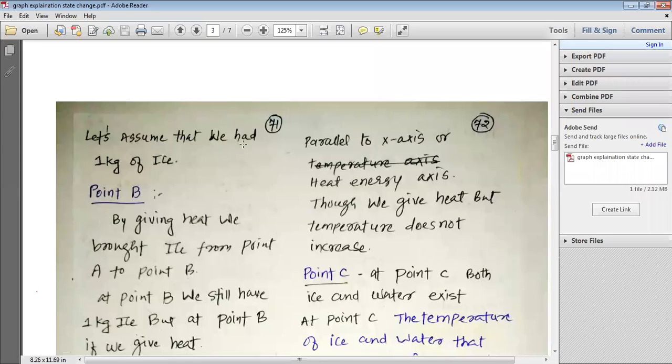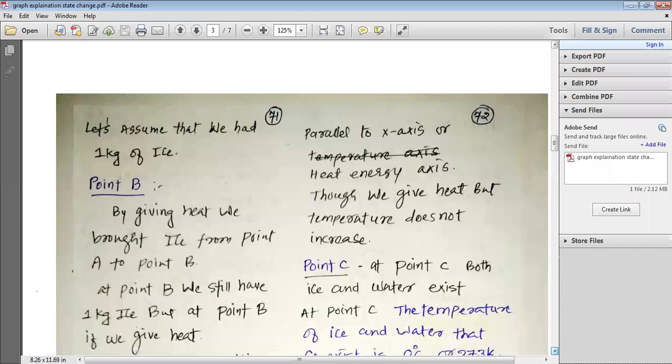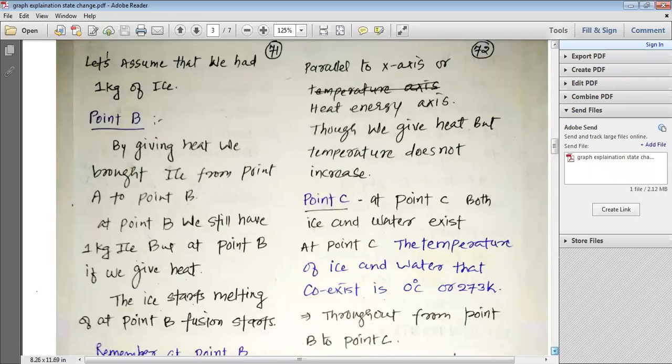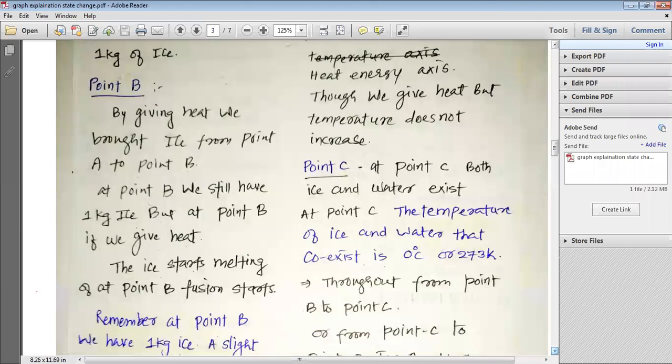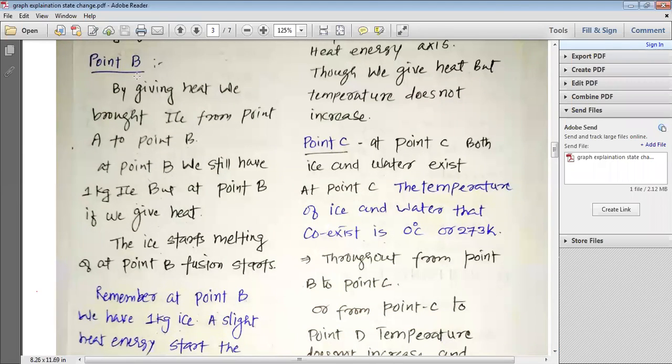Let us assume that we had 1 kilogram of ice. So we are going to assume here, my dear students, that we had 1 kilogram of ice. Now we are going to study point B. By giving heat, we brought ice from point A to point B. At point B, we still have 1 kilogram of ice.